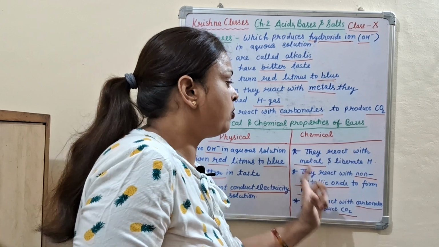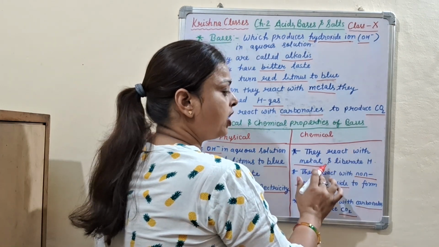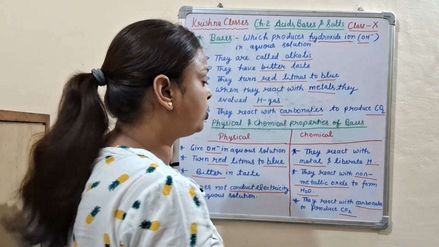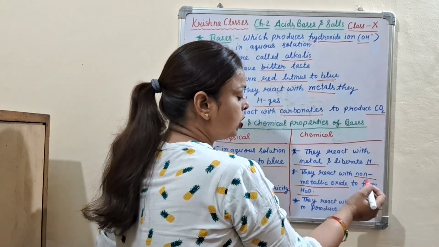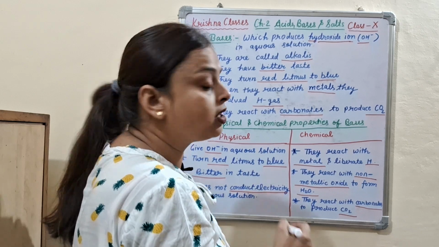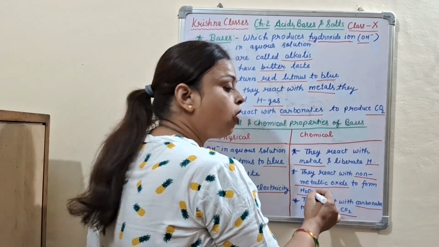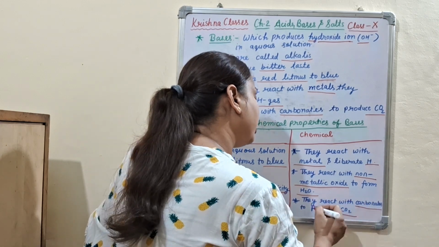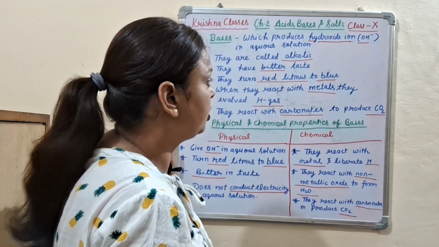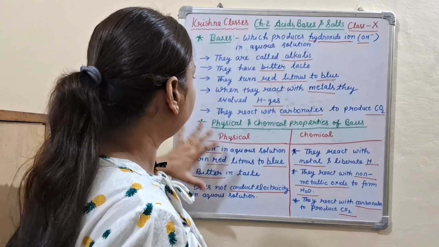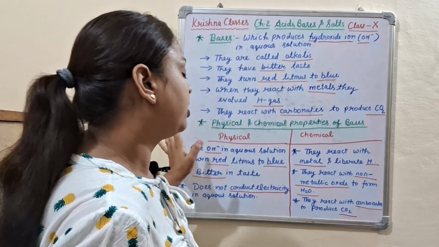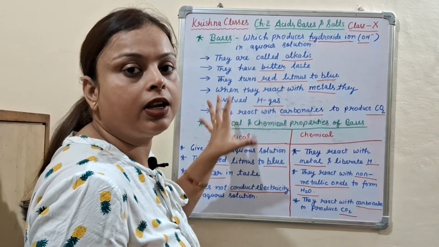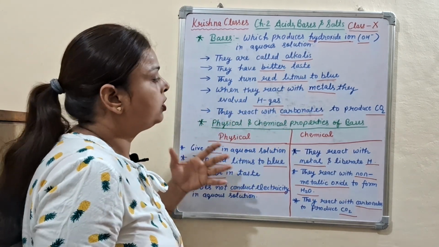Now the chemical properties. They react with metal and liberate hydrogen. Next, they react with non-metallic oxide to form H2O. Now the next point: they react with carbonates to produce carbon dioxide. So these are the bases we discussed here. We will also discuss these topics very clearly in our next video.